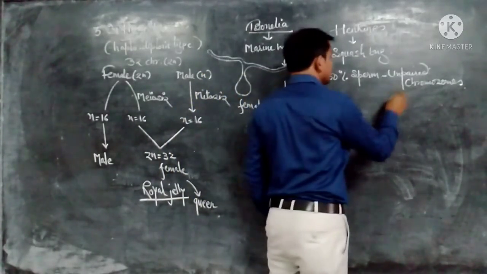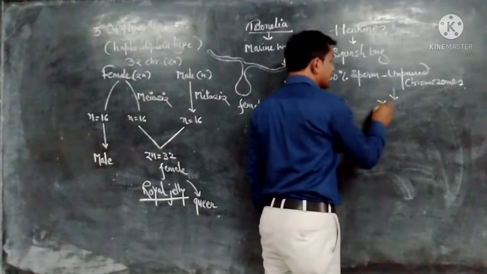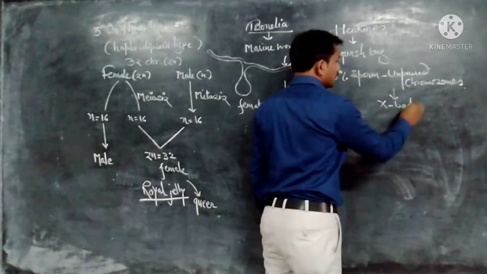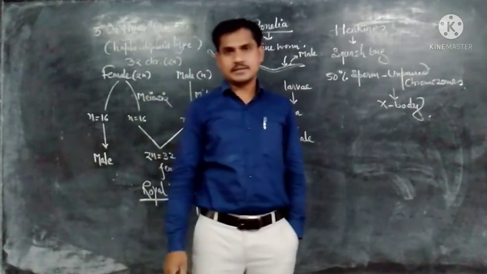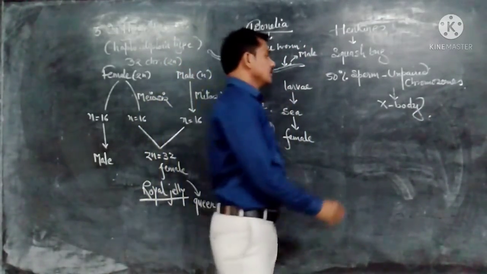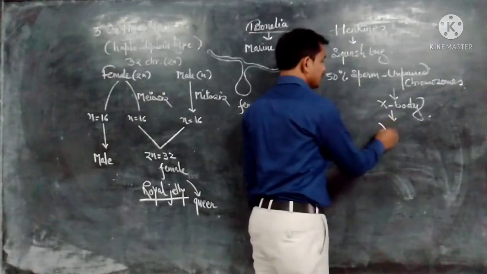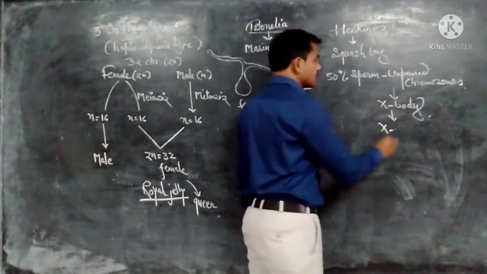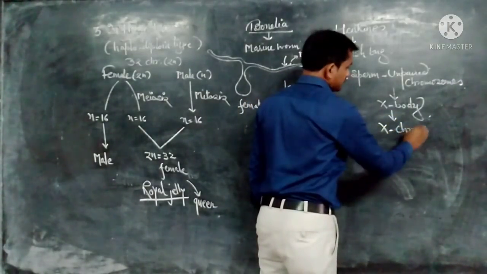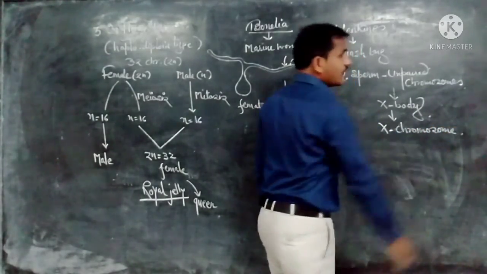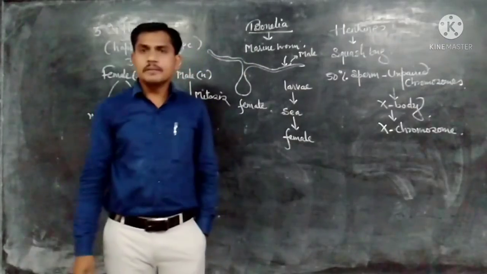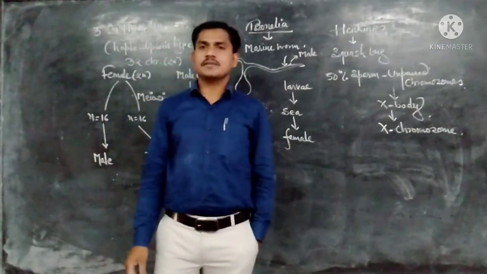He called this the X body, but he did not know about the role of this X body in the determination of sex. Later on, this X body was determined to be an X chromosome, which has a great role in the mechanism of sex determination.